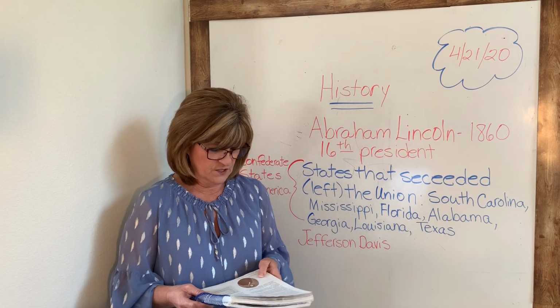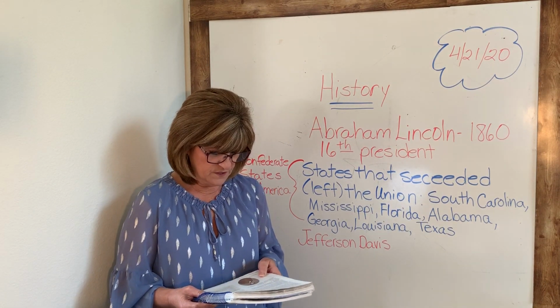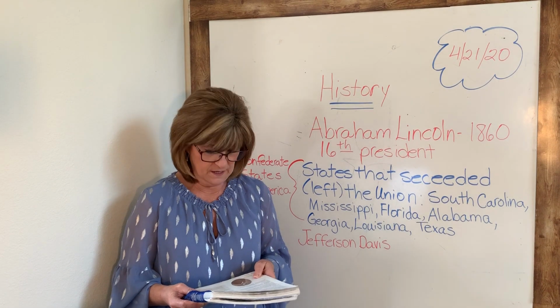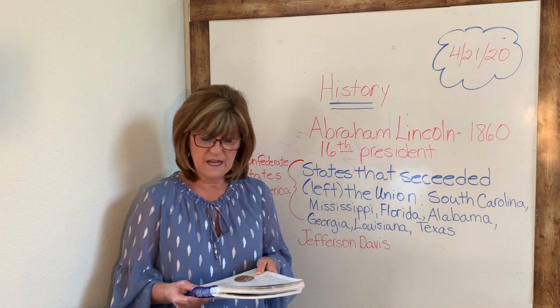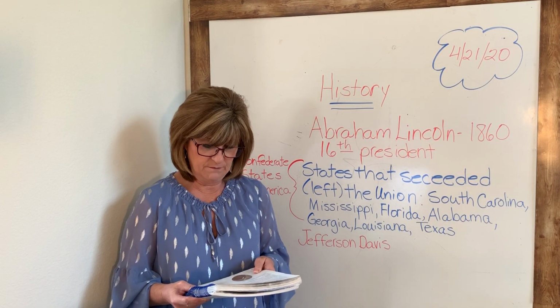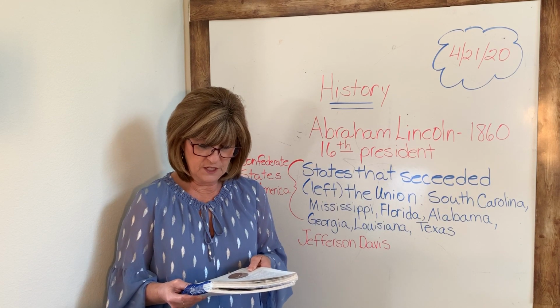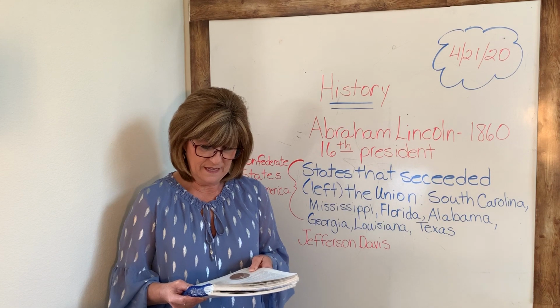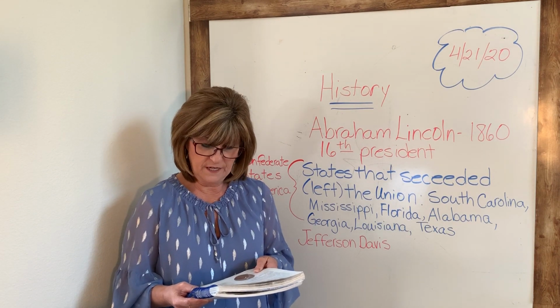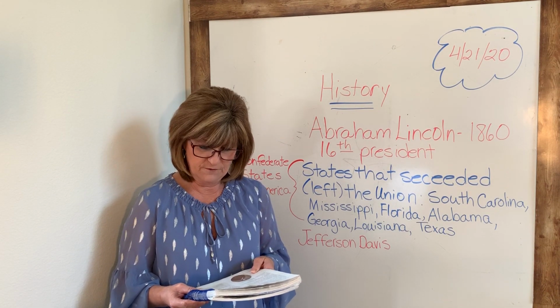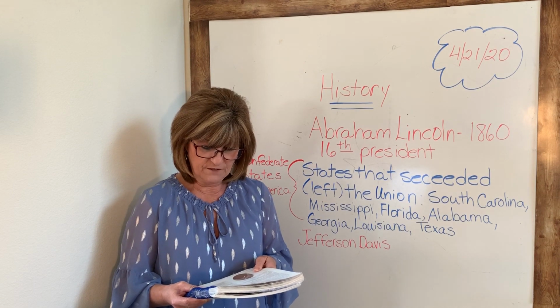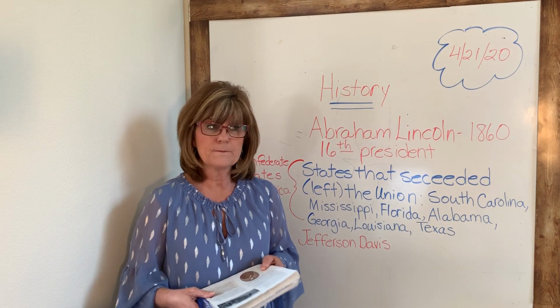The South leaves the Union. South Carolina was the first state to leave the Union. Within a short time, 6 other southern states made the same decision: Mississippi, Florida, Alabama, Georgia, Louisiana, and Texas. These states formed their own nation called the Confederate States of America. They elected Jefferson Davis as their president.